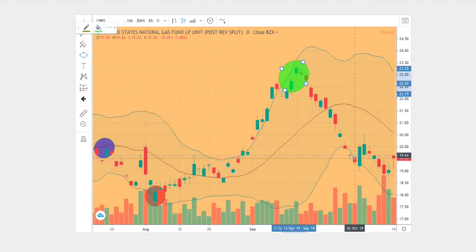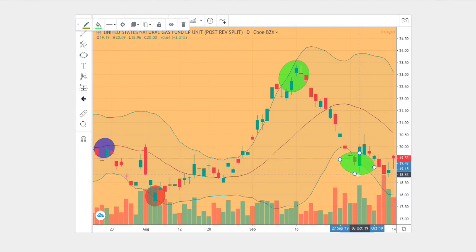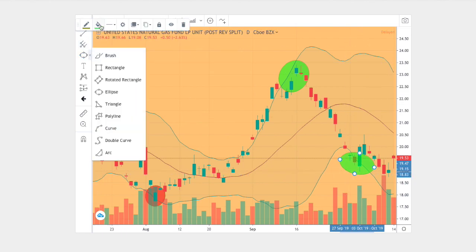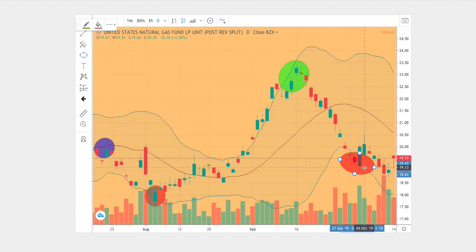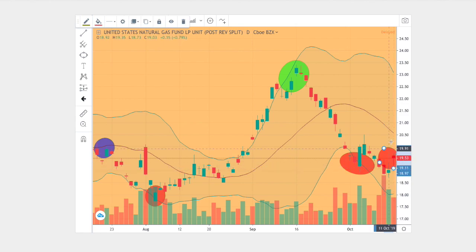However, we do proceed to break down and head down lower to touch the bottom Bollinger Band once more. And then finally, we see sideways price action, a possible reversion to the mean, hitting the middle Bollinger Band right at the very end.